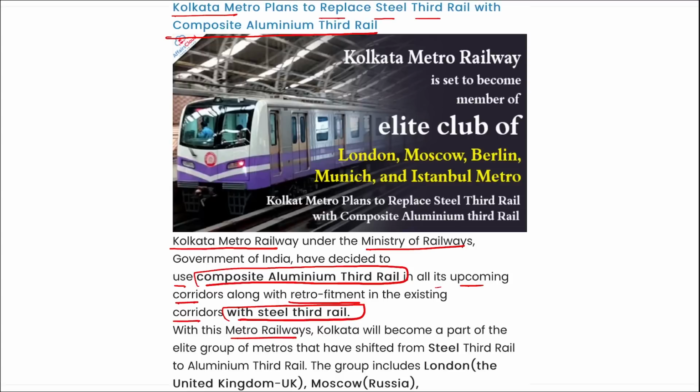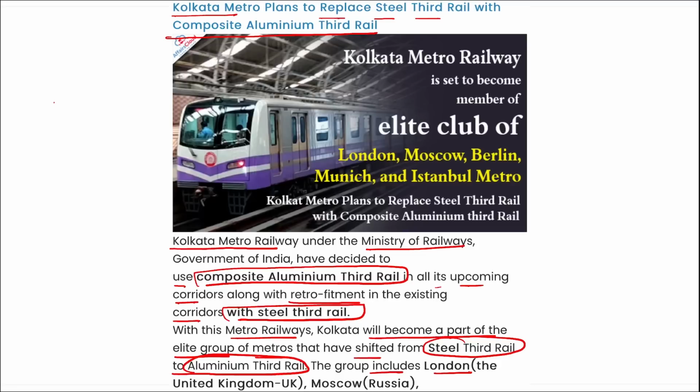With this, Metro Railways, Kolkata will become a part of the elite group of metros that have shifted from steel third rail to aluminium third rail. The group includes London, UK, Moscow, Munich, Istanbul Metro, right? So coming back, Kolkata Metro plans to replace steel third rail with aluminium third rail. What are the advantages of this aluminium third rail over the steel third rail?